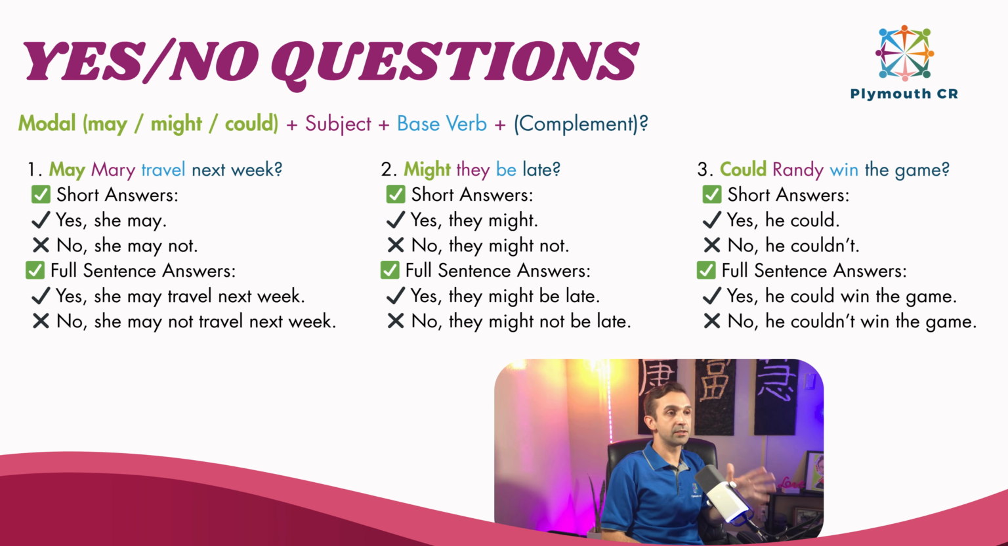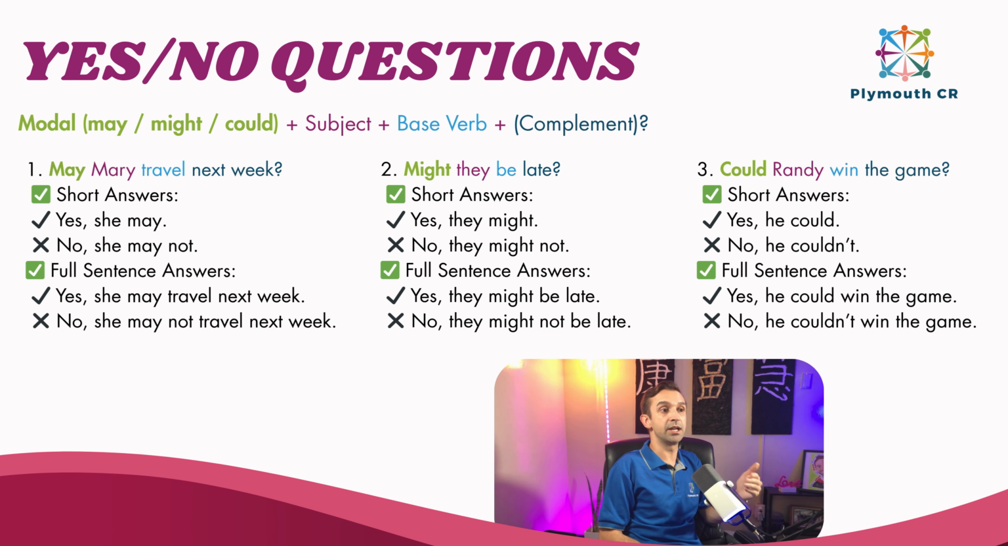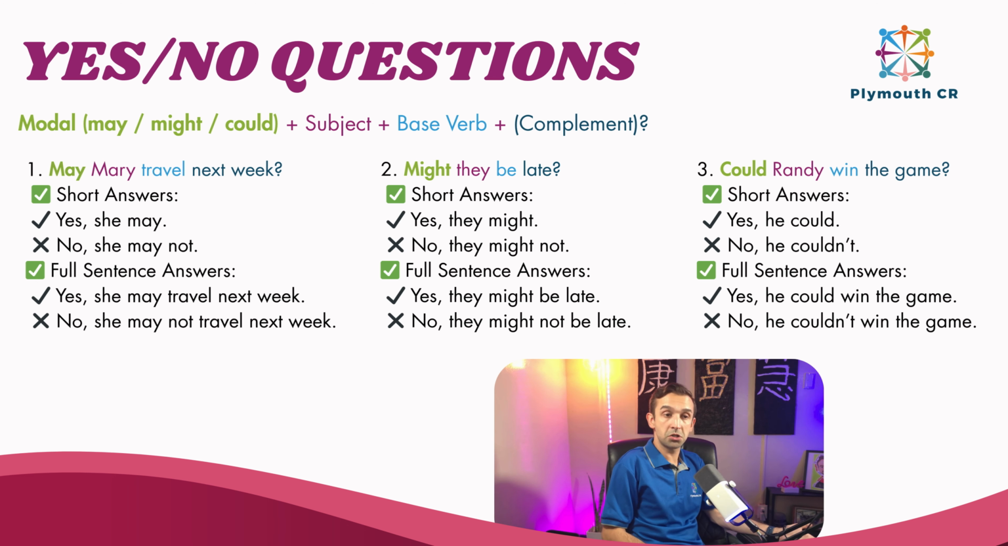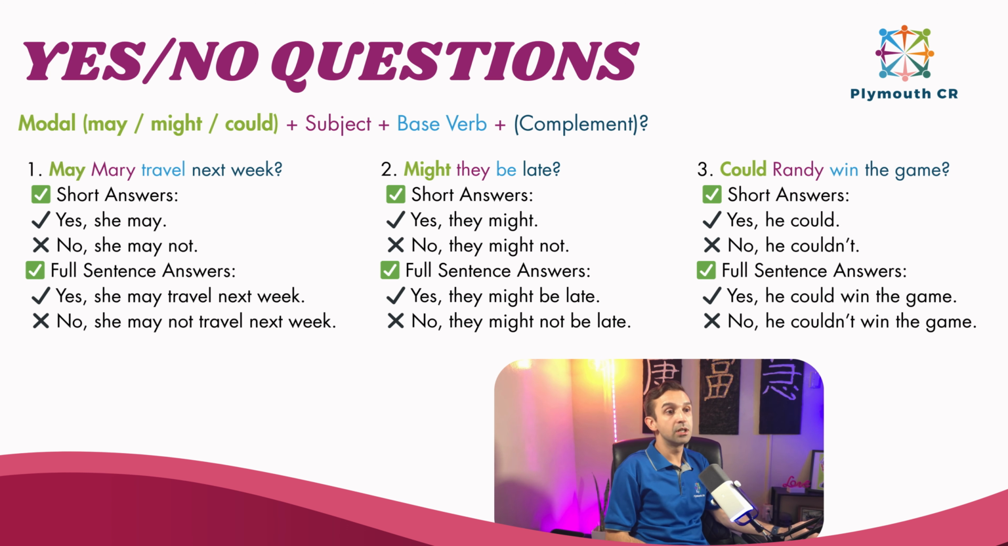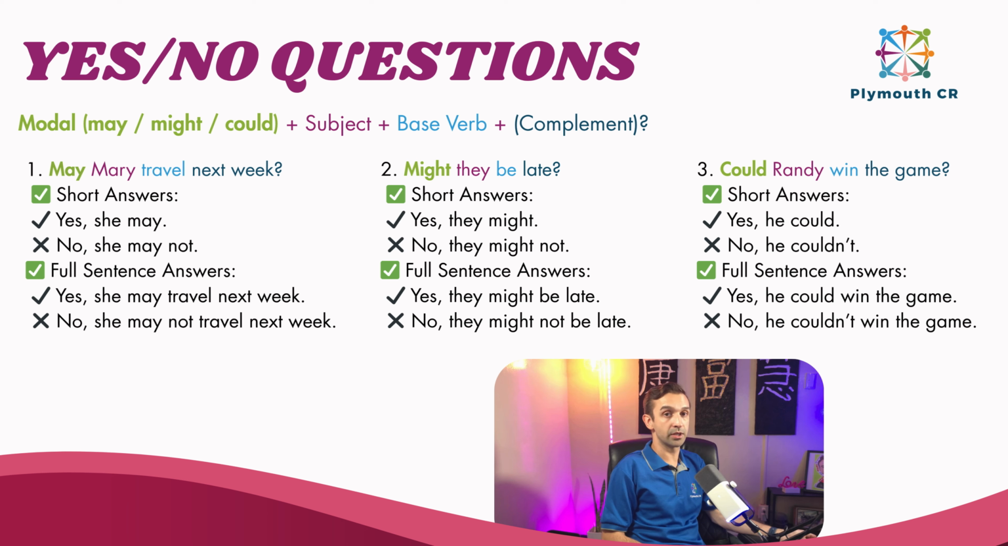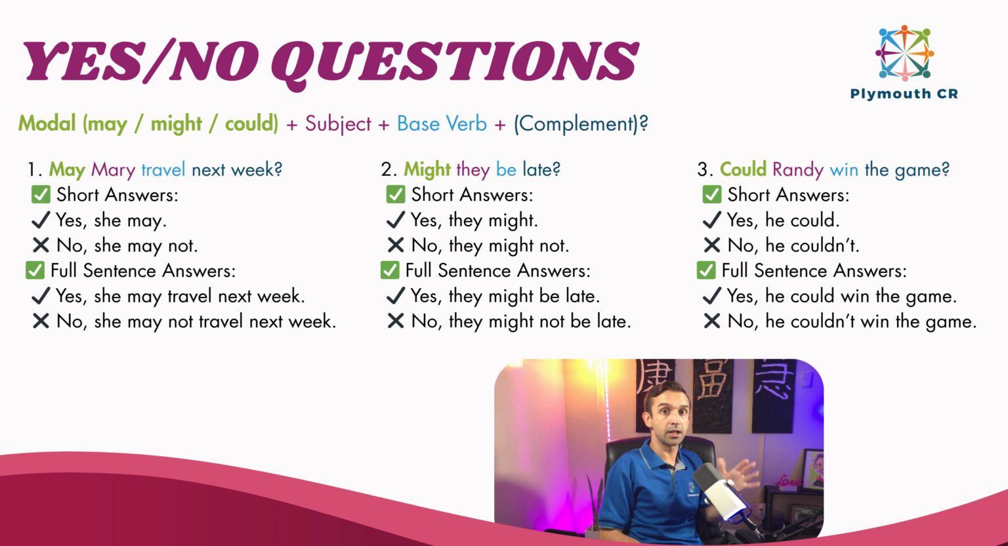Then we have the second example, might they be late? Short answer is yes, they might, or no, they might not. Or the full answer, yes, they might be late, or no, they might not be late. Number 3 says, could Randy win the game? Short answer, yes, he could, or no, he couldn't. Or the full sentence, yes, he could win the game, or no, he couldn't win the game. Randy is a he. We use the personal pronoun he. All right, so keep that in mind.